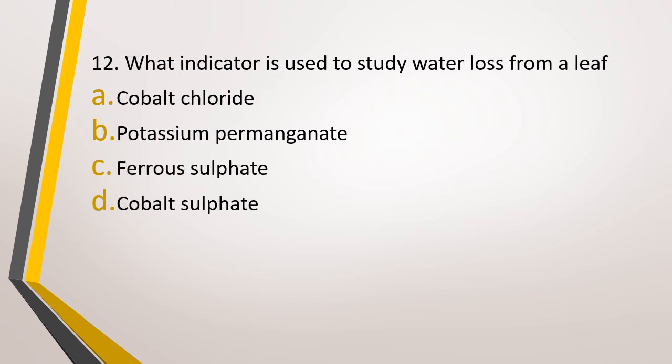Question number 12. What indicator is used to study water loss from a leaf? Option A, cobalt chloride, option B, potassium permanganate, option C, ferrous sulfate, or option D, cobalt sulfate. The correct answer is option A, cobalt chloride. Cobalt chloride, as soon as it absorbs water, changes its color. So it is used as an indicator to study water loss from leaf.